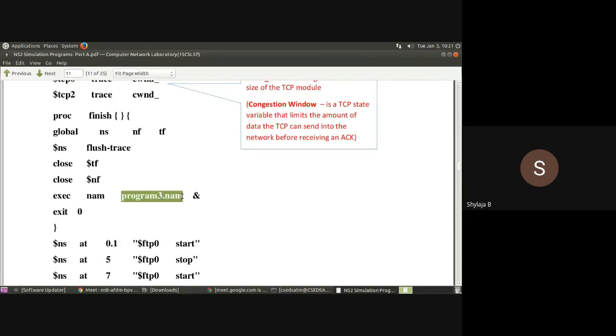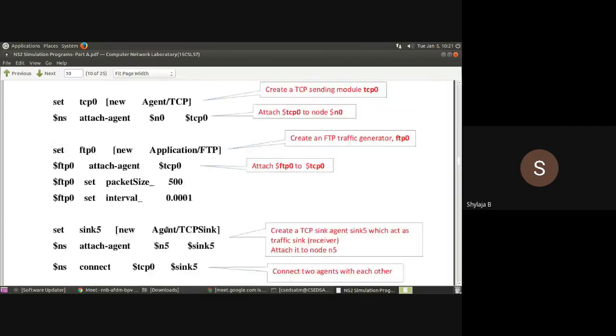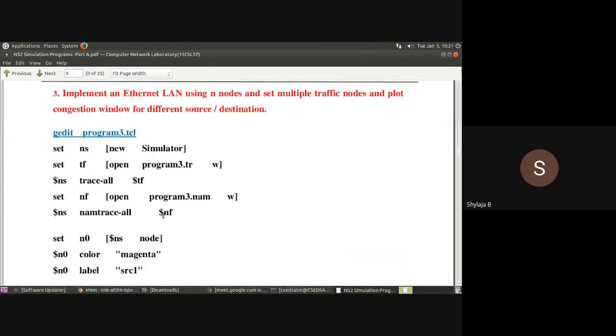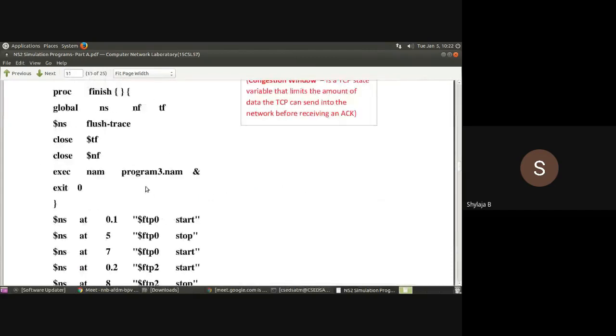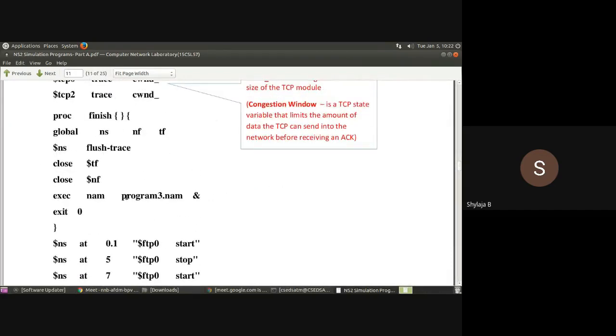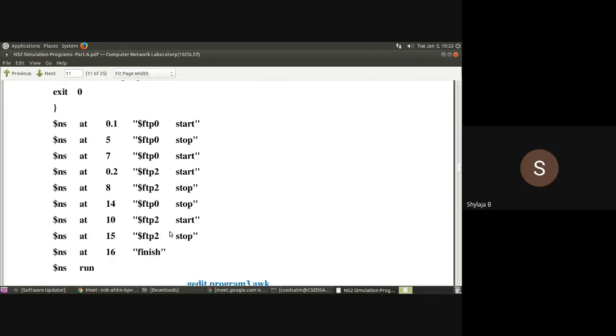And here, be careful about the name of the NAM file in the third program. While creating the NAM file in the beginning, whatever name is given, here in this fourth line we are writing open program3.nam. If it is program3.nam, the same name should be given at the end. We are referring to the NAM file twice here. So within the finish function, you have to give the correct NAM file, whichever you created in the beginning of the program. So make sure the NAM file in this execution statement is correct.